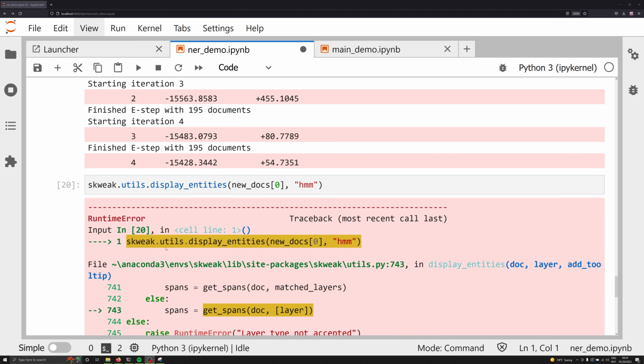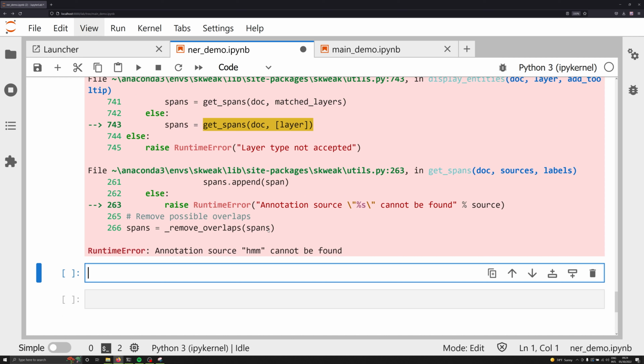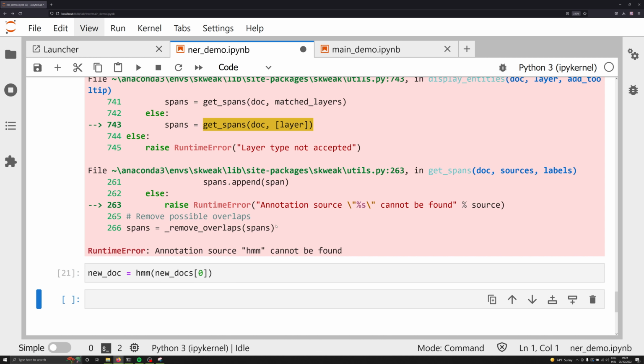And the reason for this error is because I'm trying to use my old documents and not my new ones that have been annotated with the HMM model. So if we go down, let's make a new cell and create a new doc. We just want to pass the HMM model over one of our docs, so we're going to pass it over new docs 0, and this will create a new document for us.